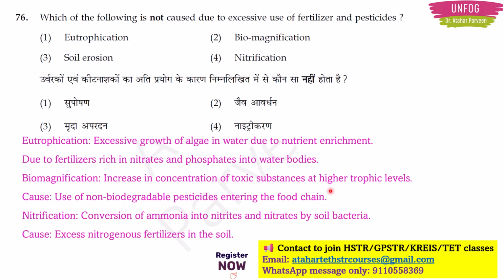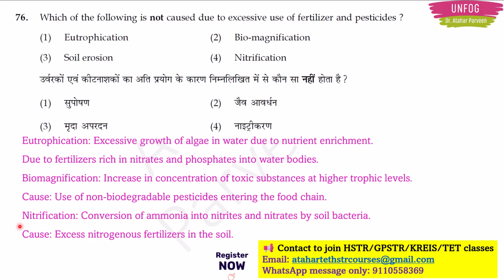This happens because of the use of non-biodegradable pesticides, which enter the food chain through the lower trophic levels. For example, in this food chain of grass, deer and lion, if there are a lot of pesticides in the grass, then that will be eaten by the deer, and the deer will be eaten by the lion. This is how biomagnification happens, at higher trophic levels.